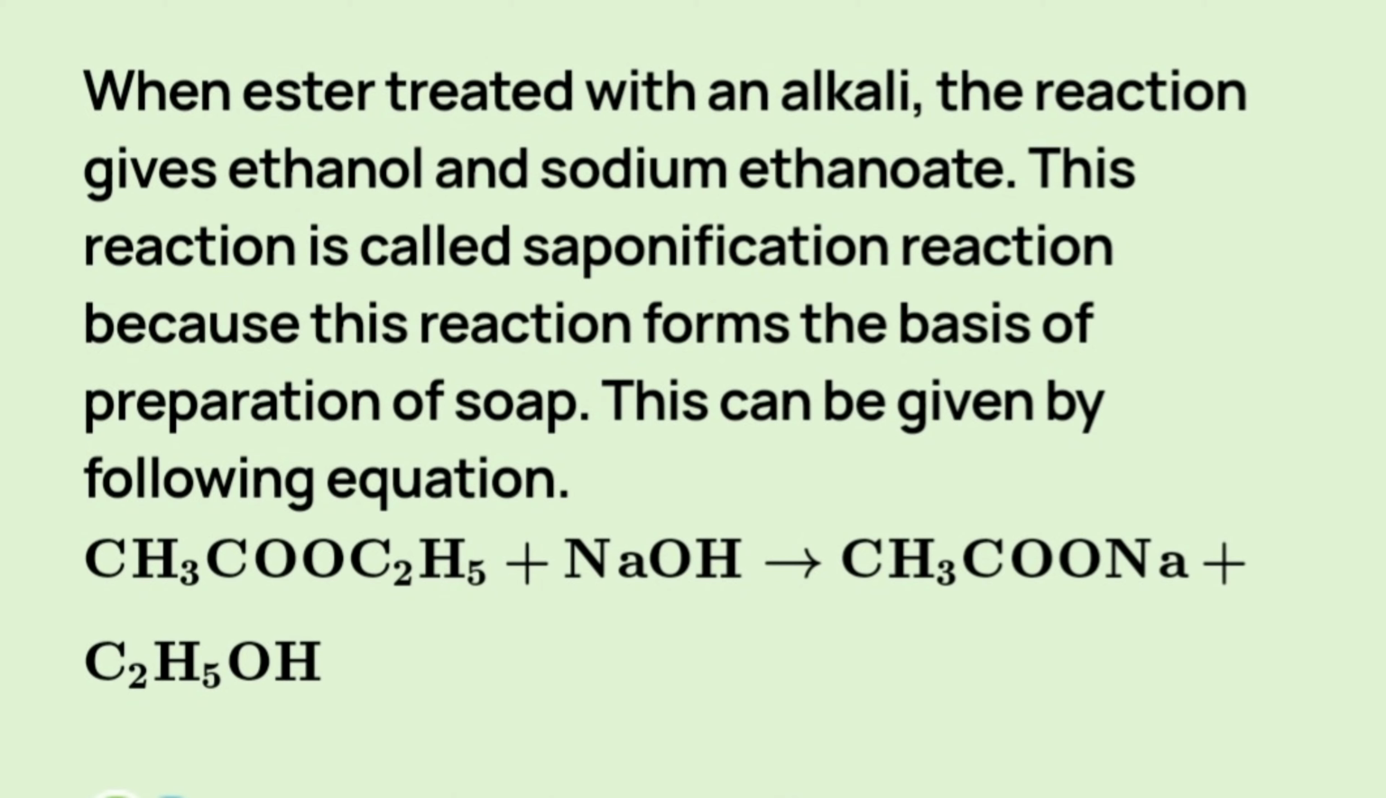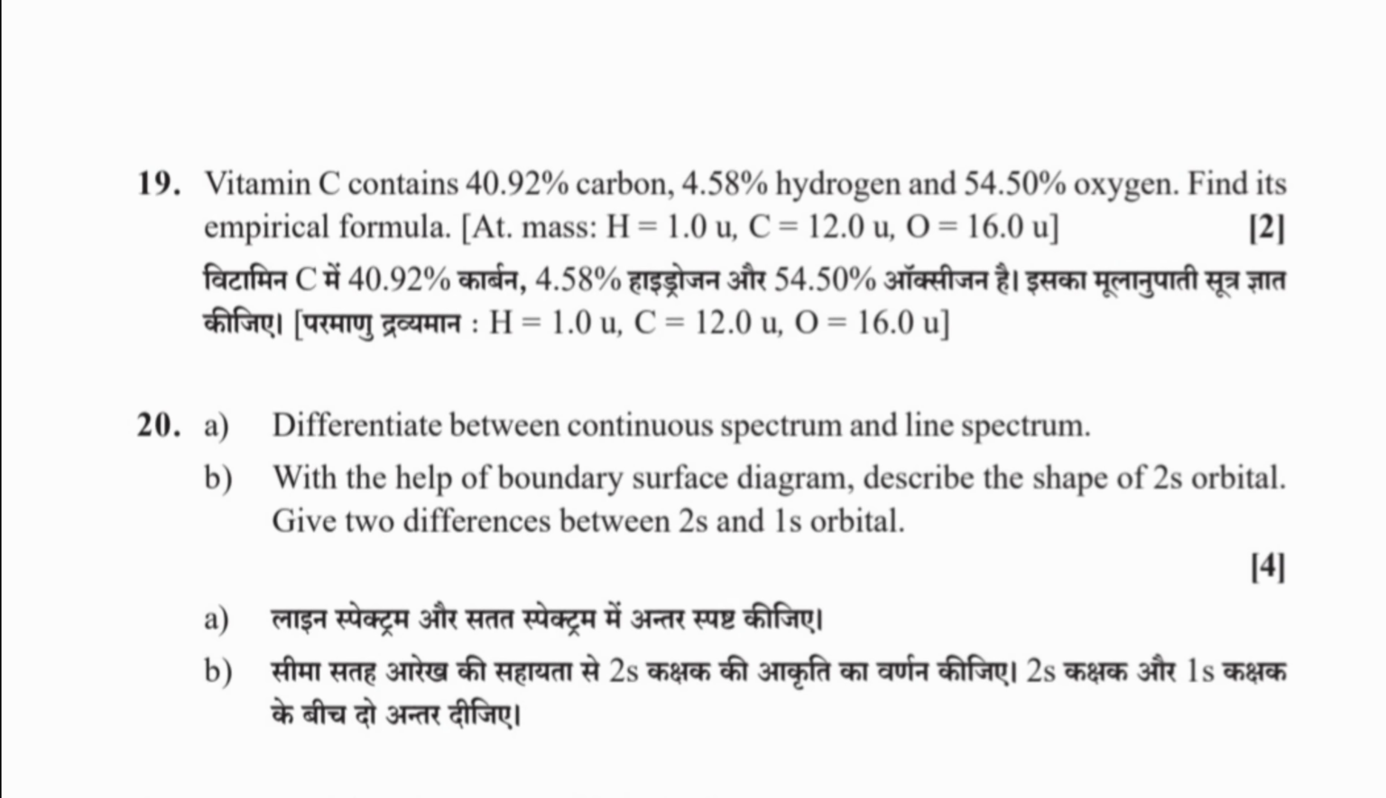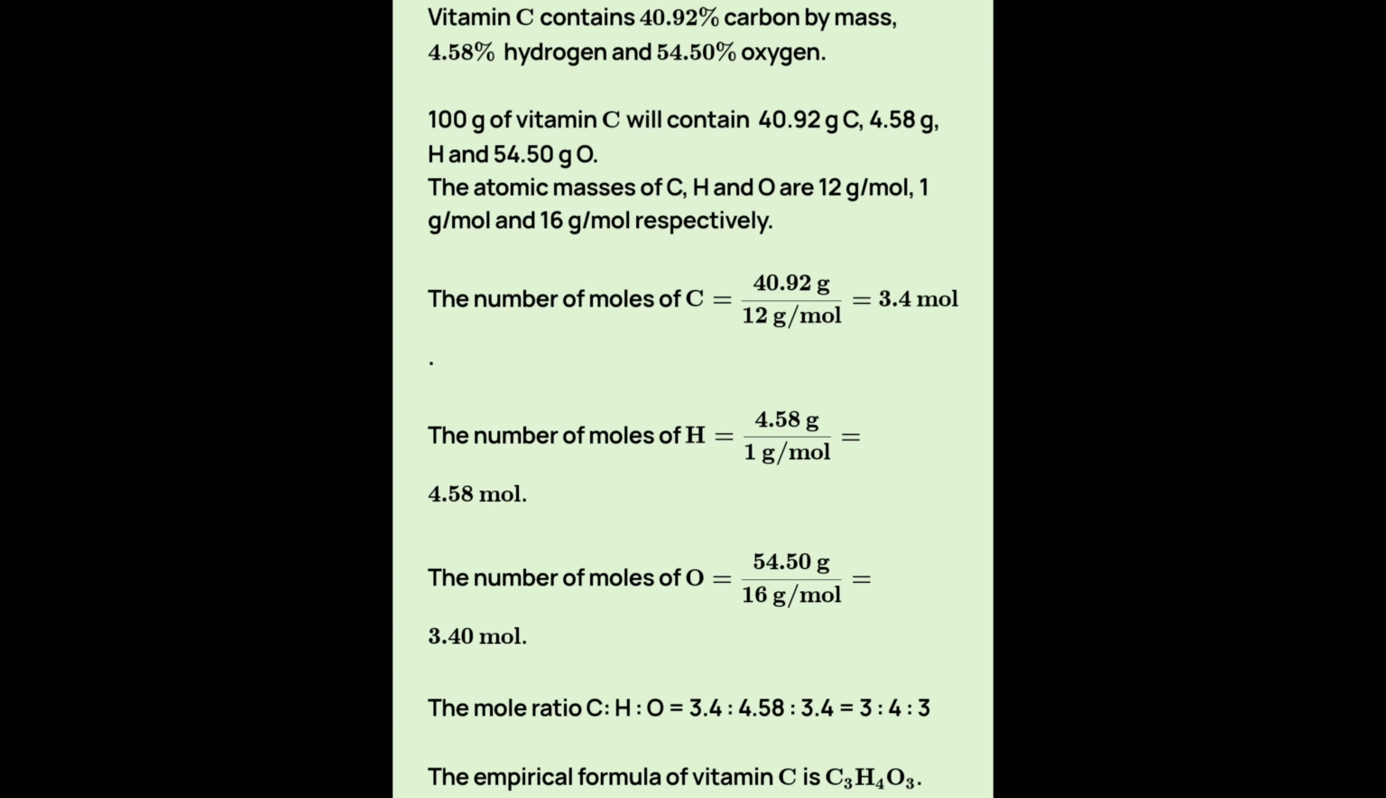CH3COO-C2H5 plus NaOH produced CH3COO-Na plus C2H5OH. Question number 19. Vitamin C contains 40.92% carbon, 4.58% hydrogen and 54.5% oxygen. Find its empirical formula. Pause the video and see the answer.